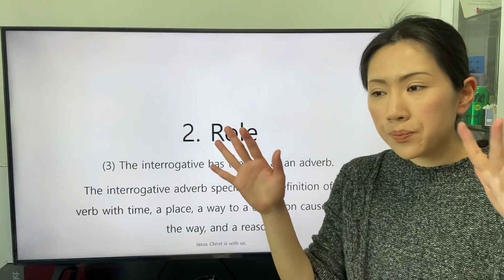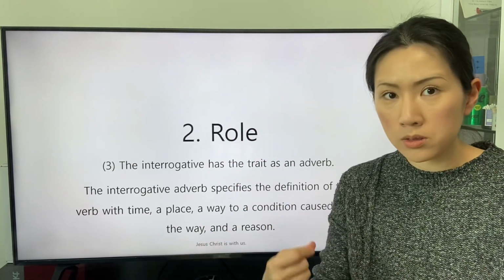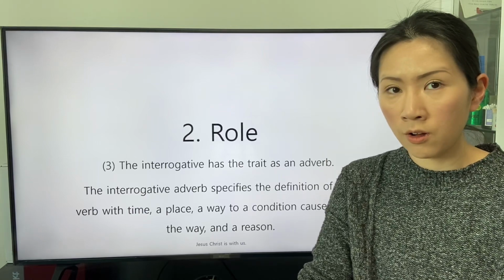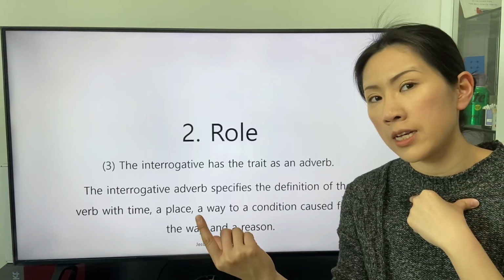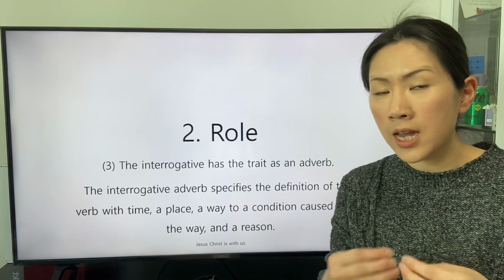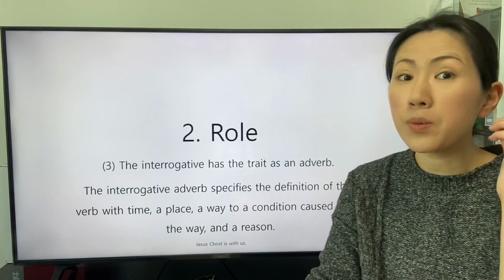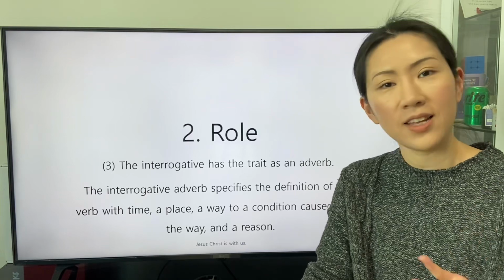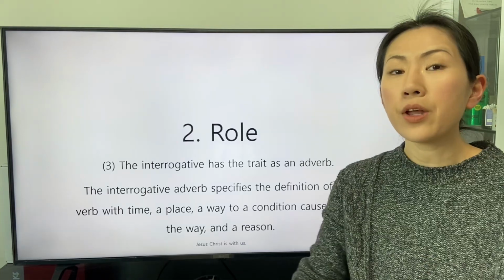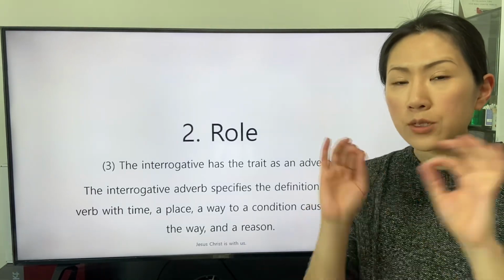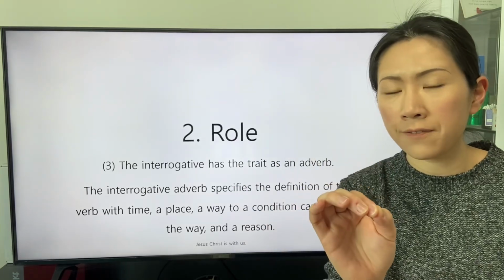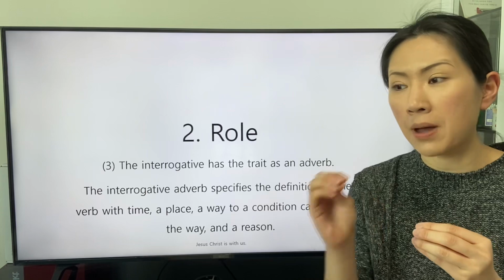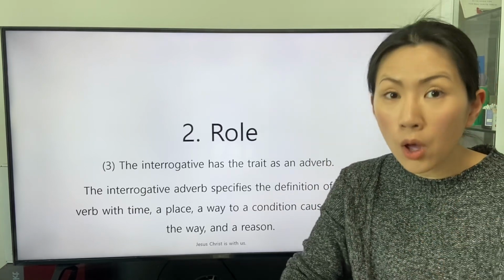The other listener will respond to reveal the condition of the subject to actualize the action indicated by the verb go. I go to school happily. The adverb happily describes the condition of the subject to actualize the action indicated by the verb go.